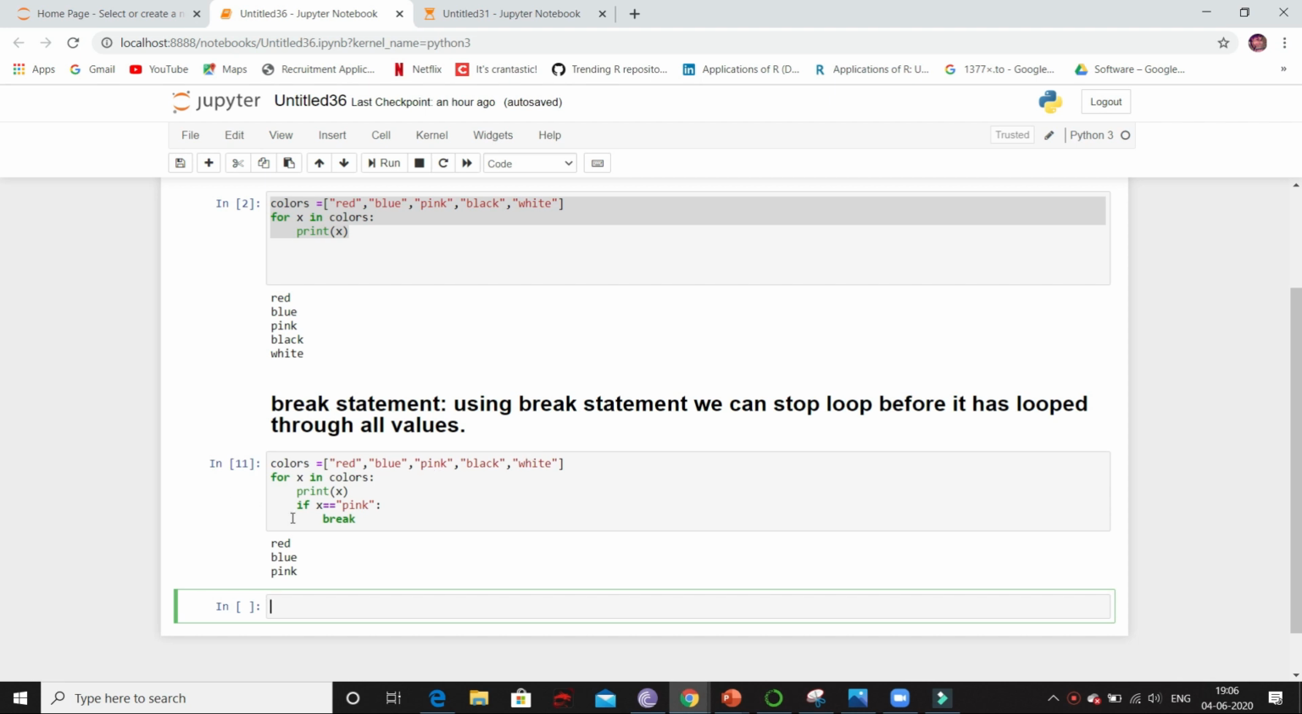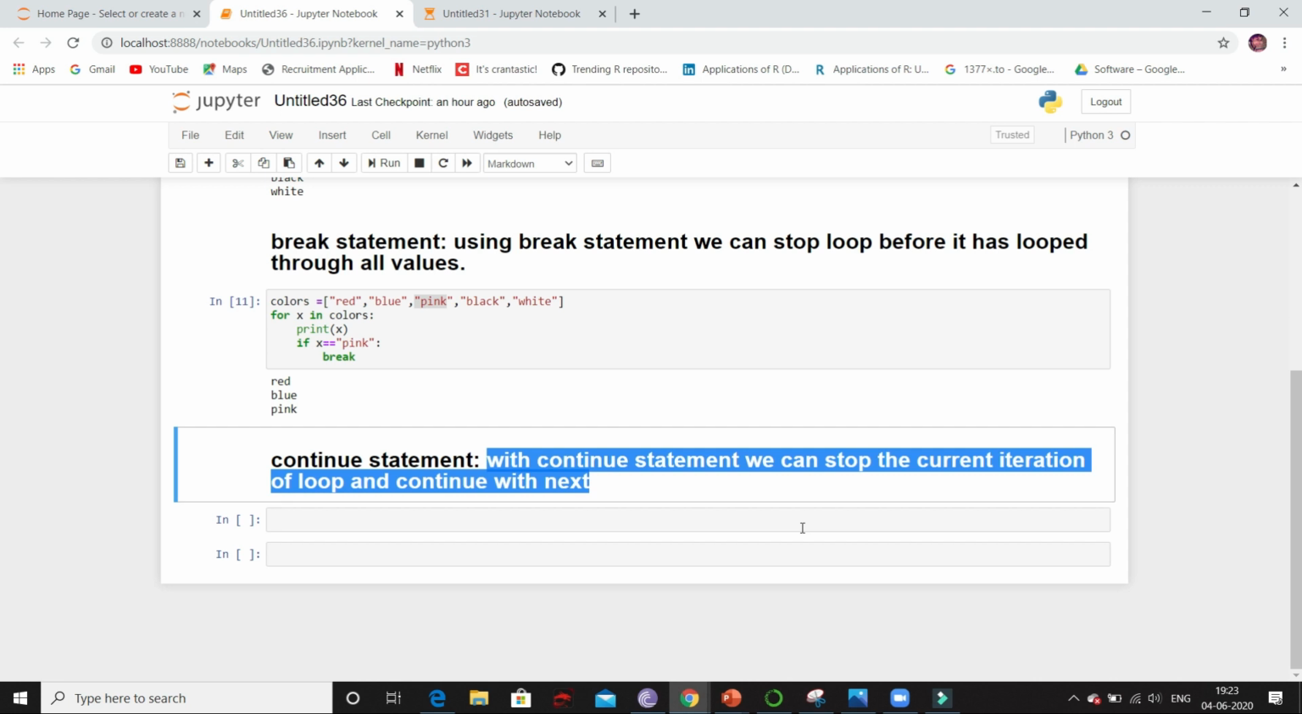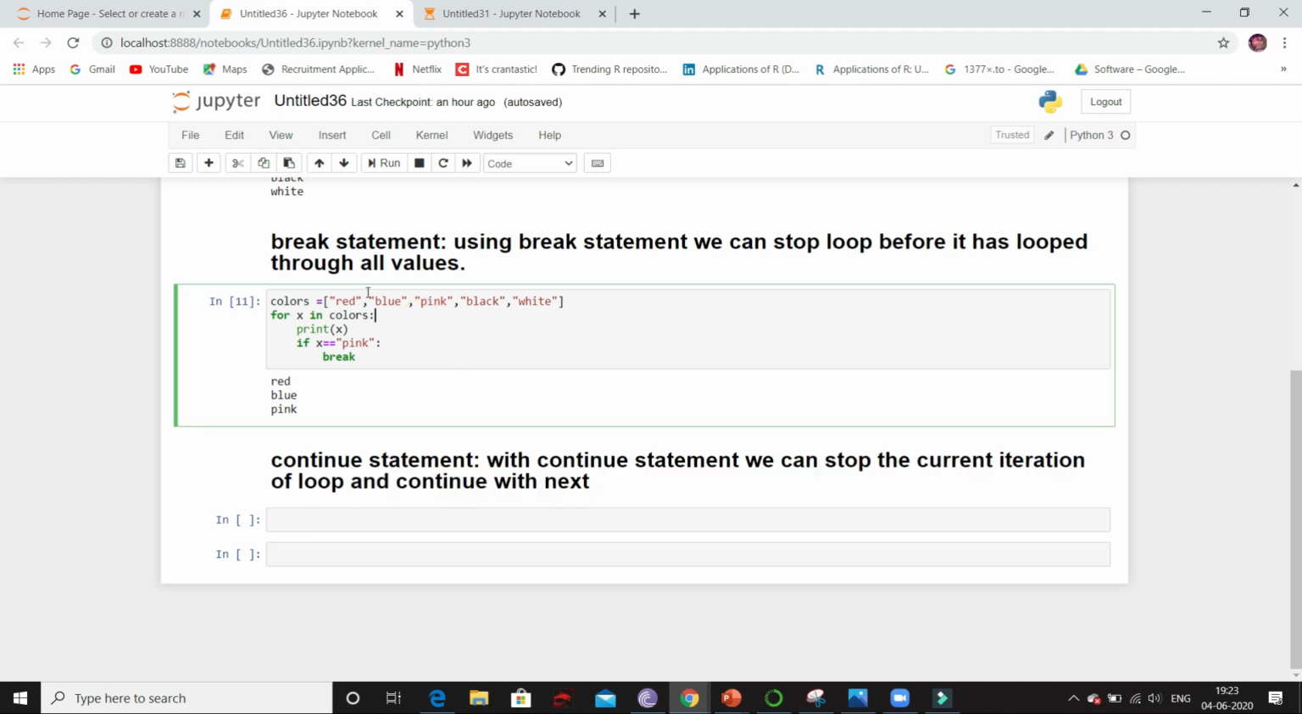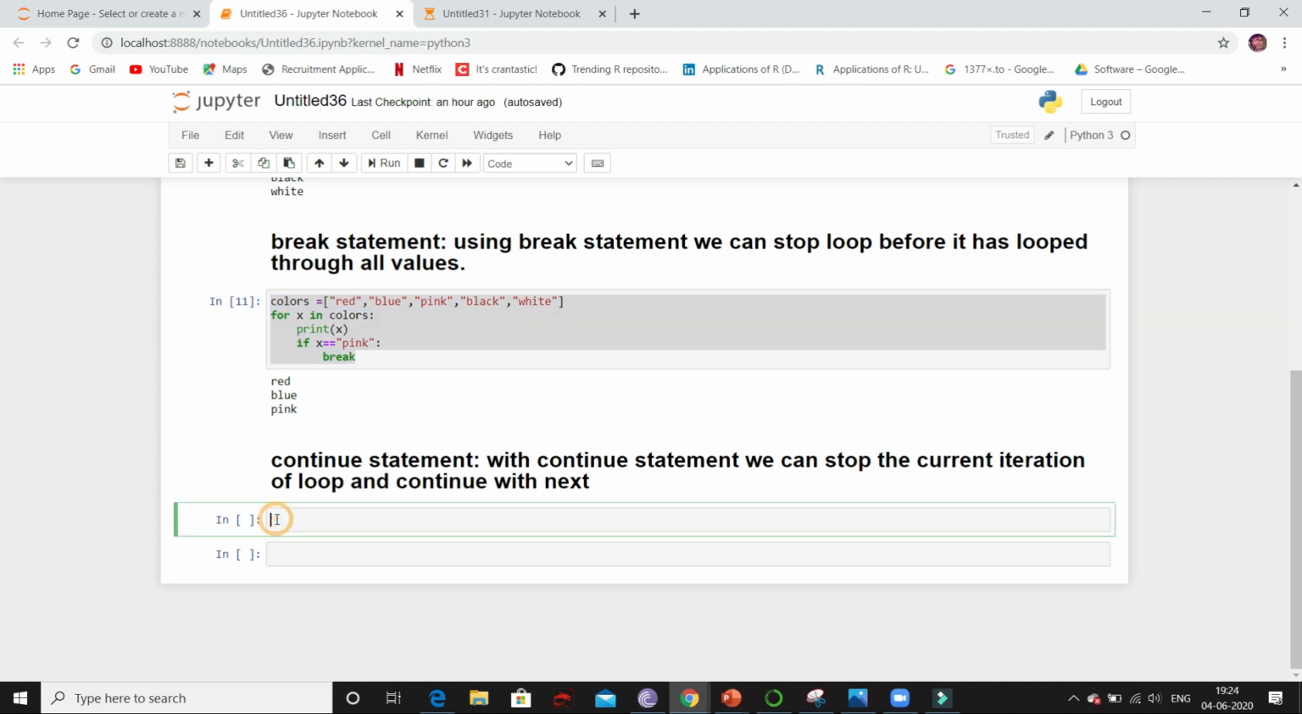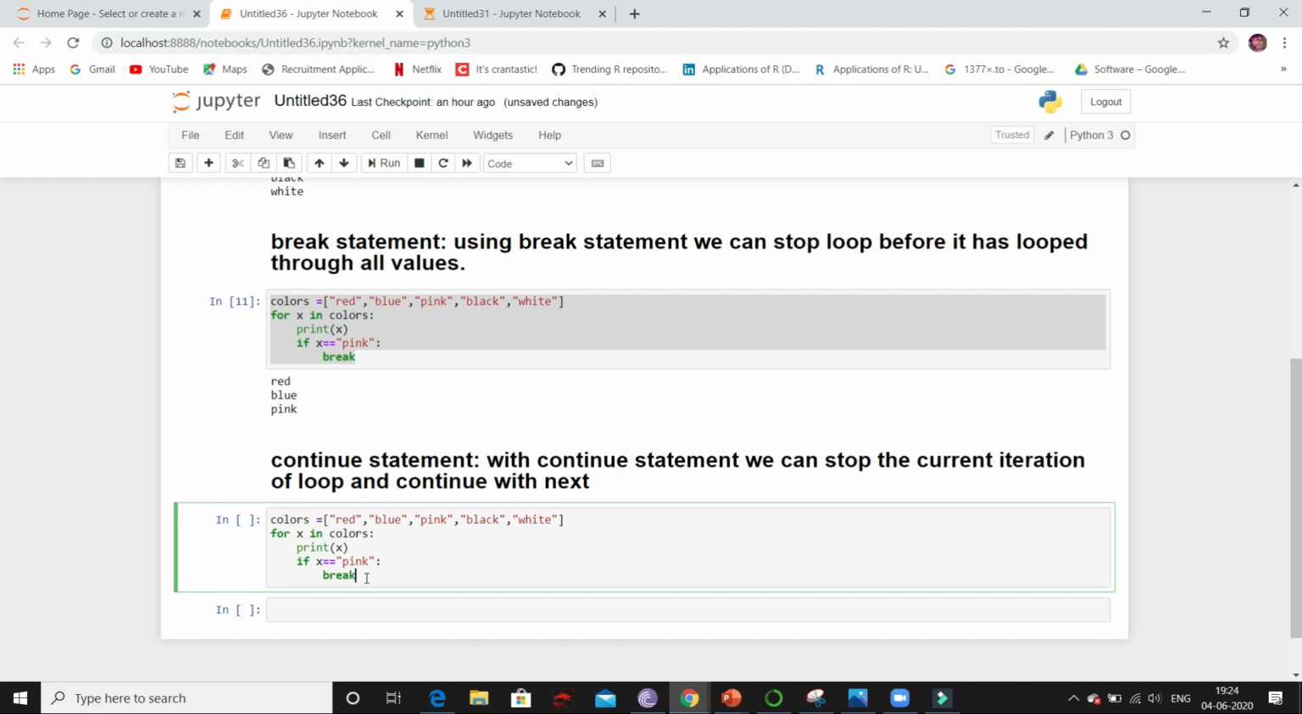So moving ahead, let's look into continue statement. Using continue statement, we can stop current iteration of loop and we can continue with next. Which means, see here in this list, I don't want to print value pink, but I want to print the values which are present after that. At this situation, we will use continue. So I'll copy same code and I will show you. Now instead of break, I will use continue.